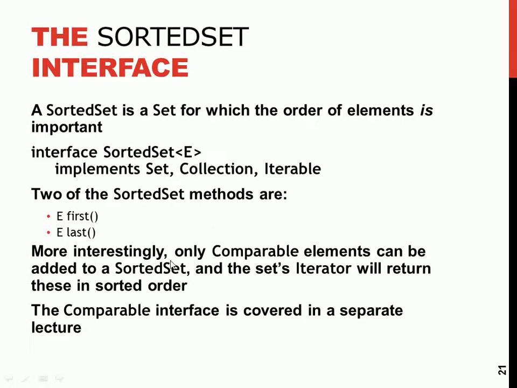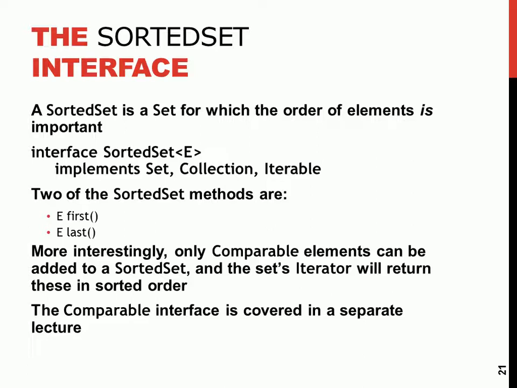So only comparable elements can be added to the sorted set. Now, when you say comparable elements, or classes that implement the comparable or the comparator. You have the comparator interface.